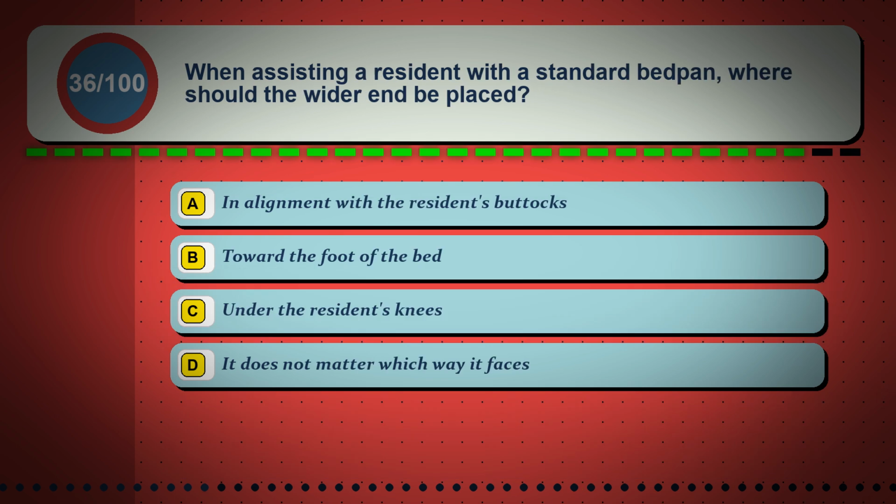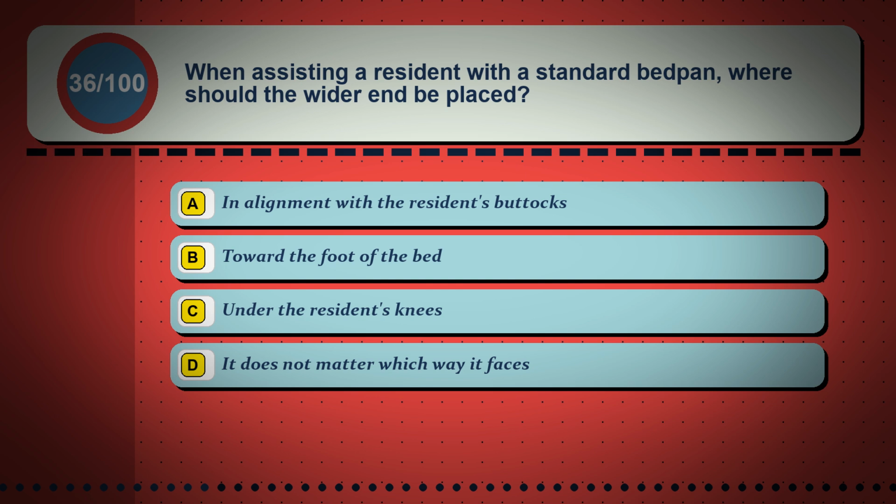Question 36. When assisting a resident with a standard bedpan, where should the wider end be placed? Option A, in alignment with the resident's buttocks. Option B, toward the foot of the bed. Option C, under the resident's knees. Option D, it does not matter which way it faces.